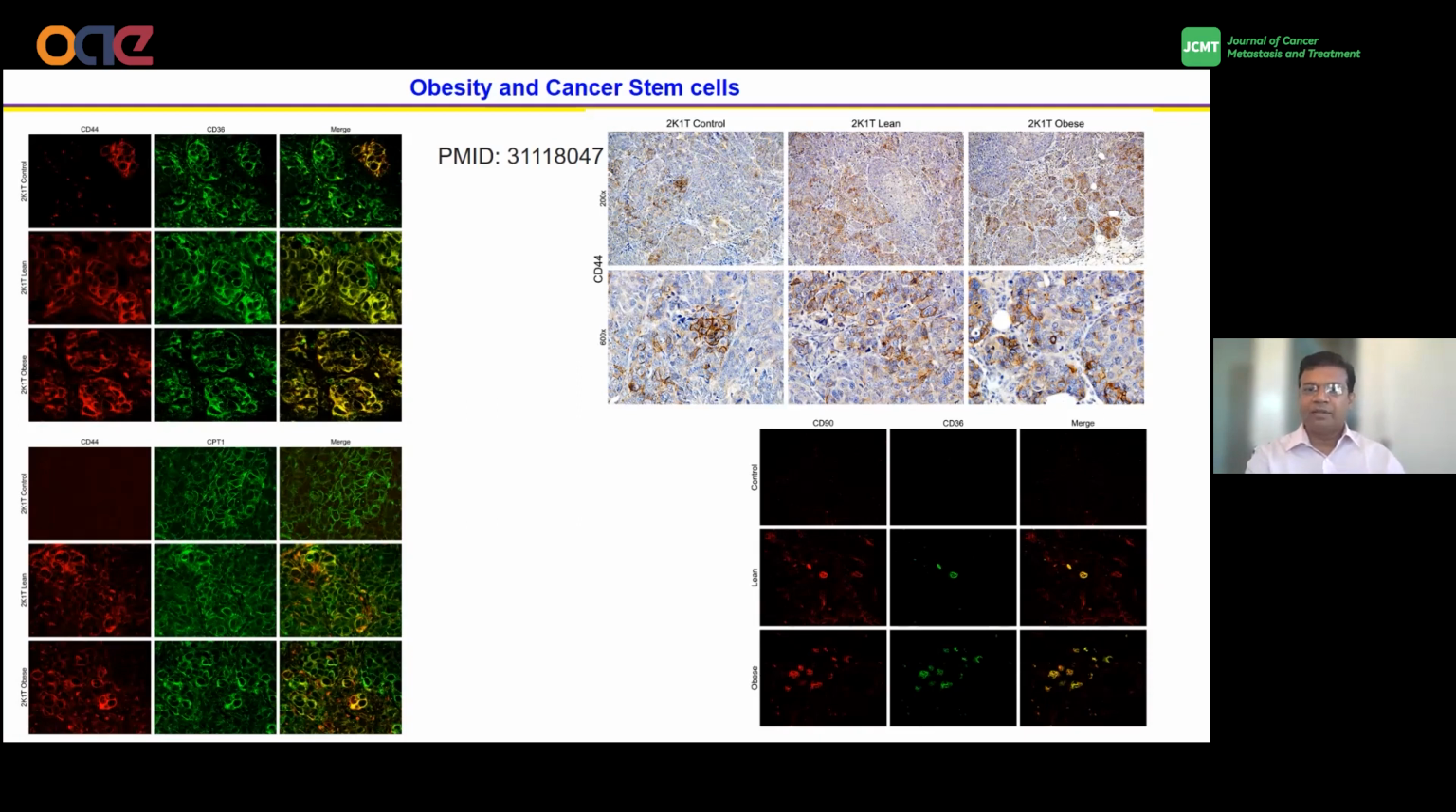You can find that in the obese tumor, here we used two different markers. Another marker for the cancer stem cell: it has also been reported that CD90 can be a cancer stem cell marker. When you stain for CD90 and CD36, you can see the co-localization is higher in the obese condition, suggesting that these cancer stem cells are also enriched in fatty acid uptake as well.